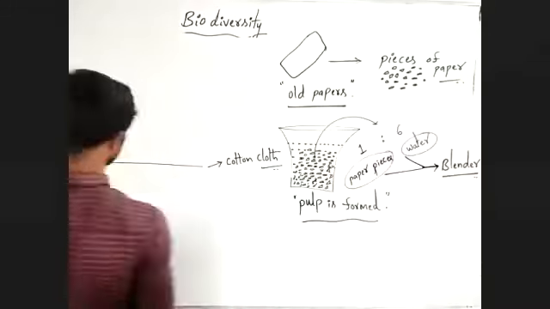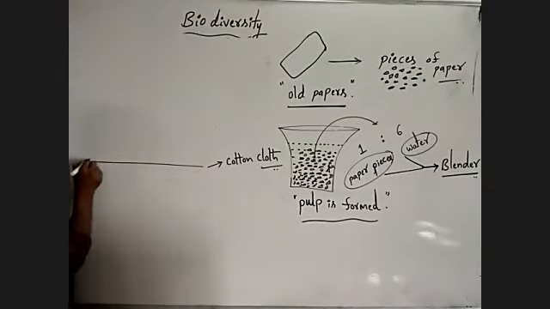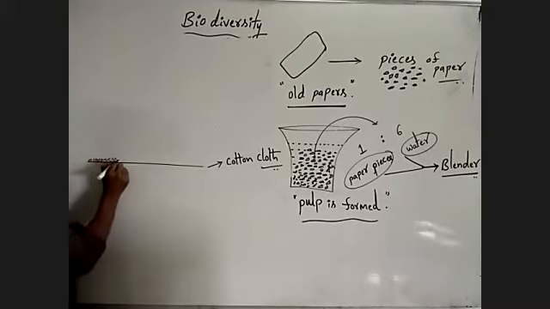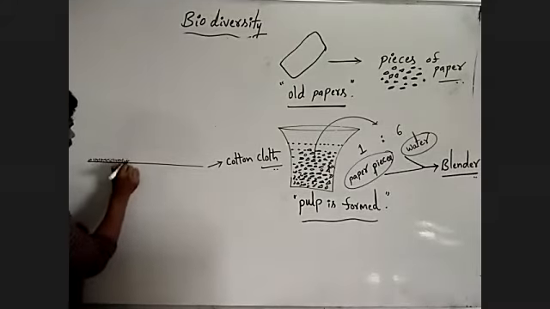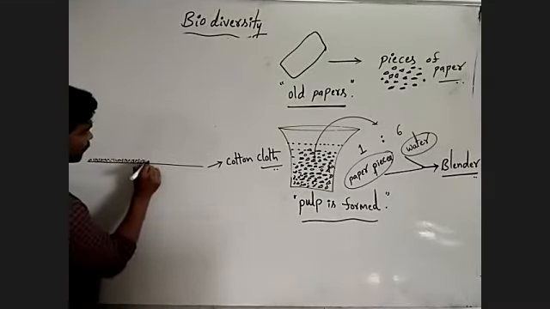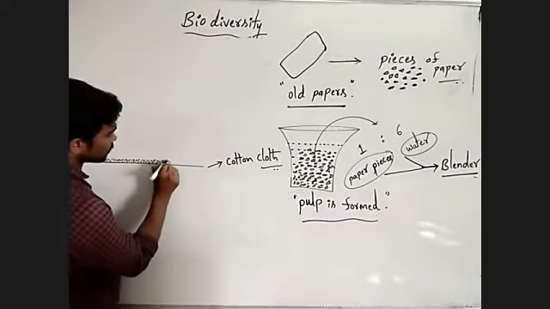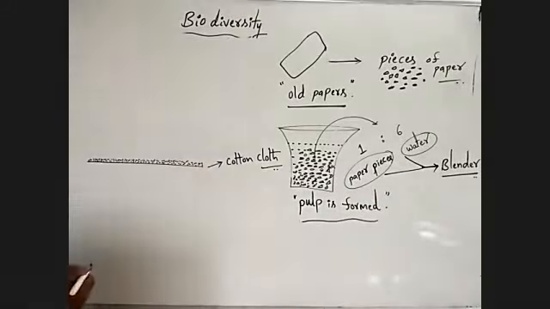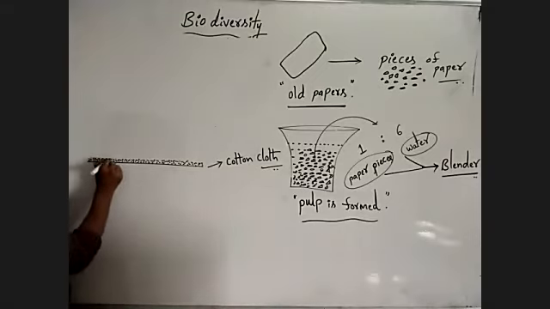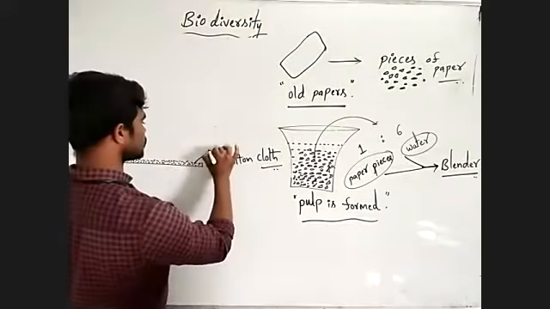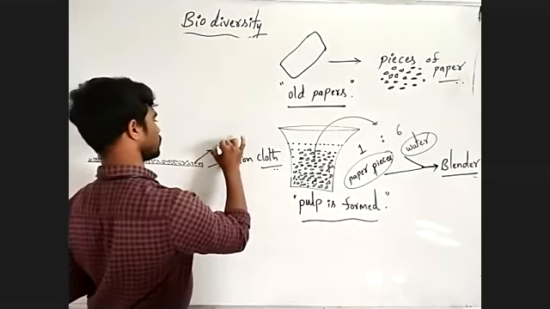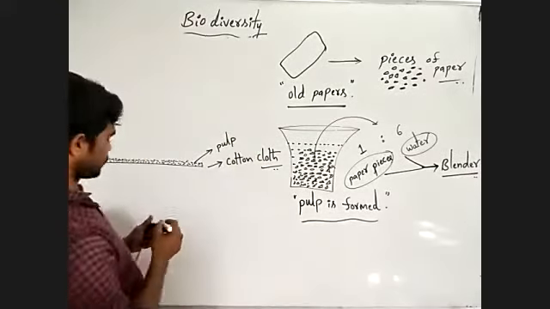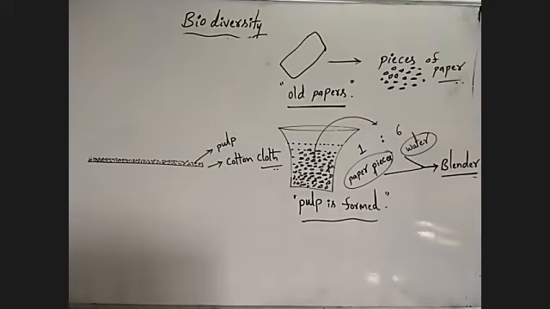Then you have to pour the pulp on the cotton cloth, like this. This is pulp. Observe carefully.